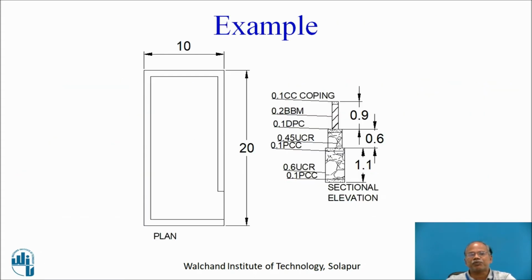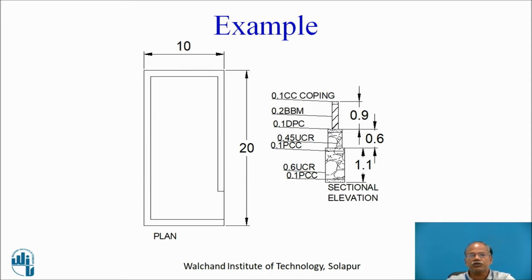Let us see a very simple example for explanation of this particular application of Excel for quantity takeoff. Let us assume that there is a plot having an outer dimension of 10 meter in width and 20 meter in length, and we are thinking to construct a compound wall for that. The plan is available as well as the sectional elevation, you can easily see.